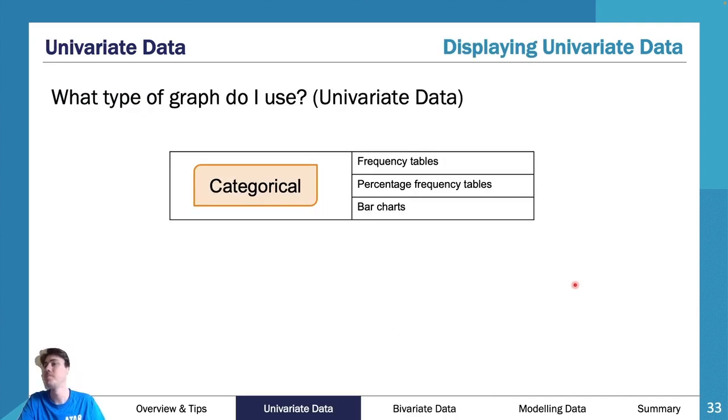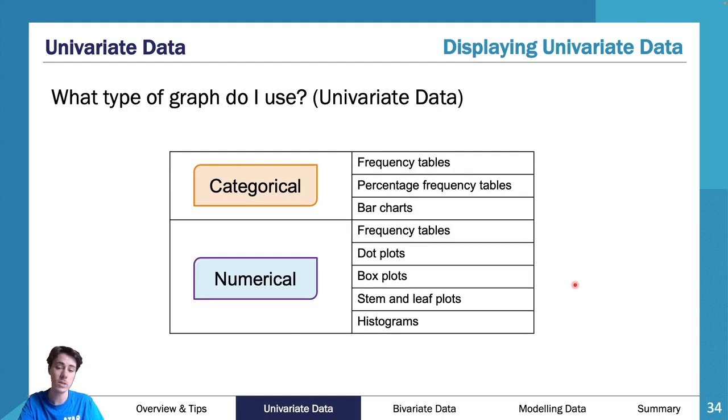More on this later. So let's start off with what type of graph do we use. This is a really good little summary to go in the smaller side of the summary book. If I've got categorical data, it's going to go in one of these three types of graphs or tables. Now, if I have numerical data, as you can see here, one of those 1, 2, 3, 4, 5 graphs or tables can be utilized to display numerical univariate data.